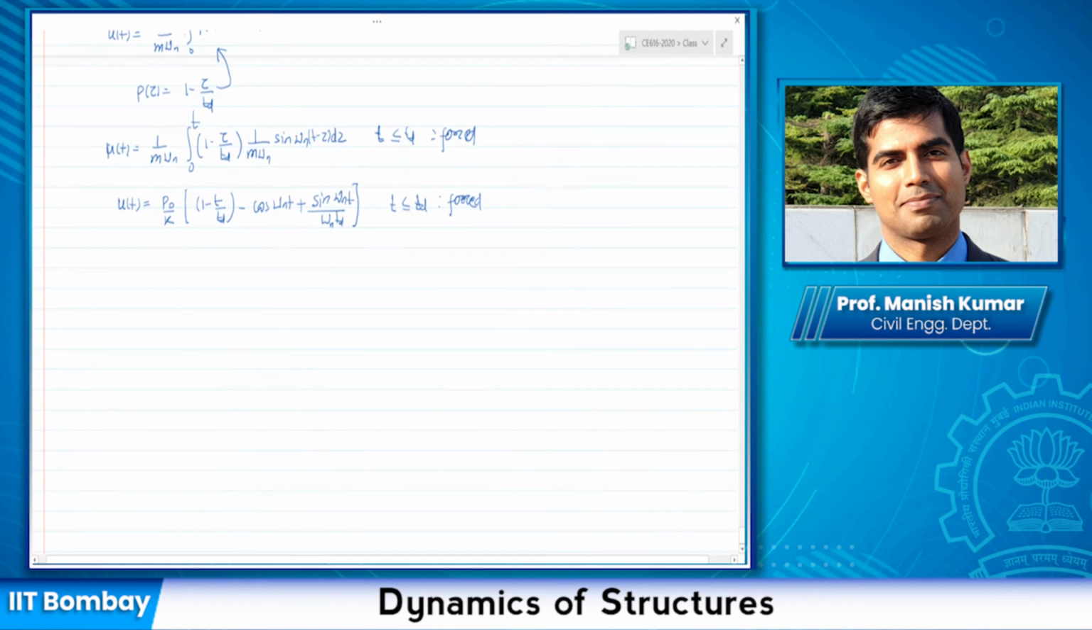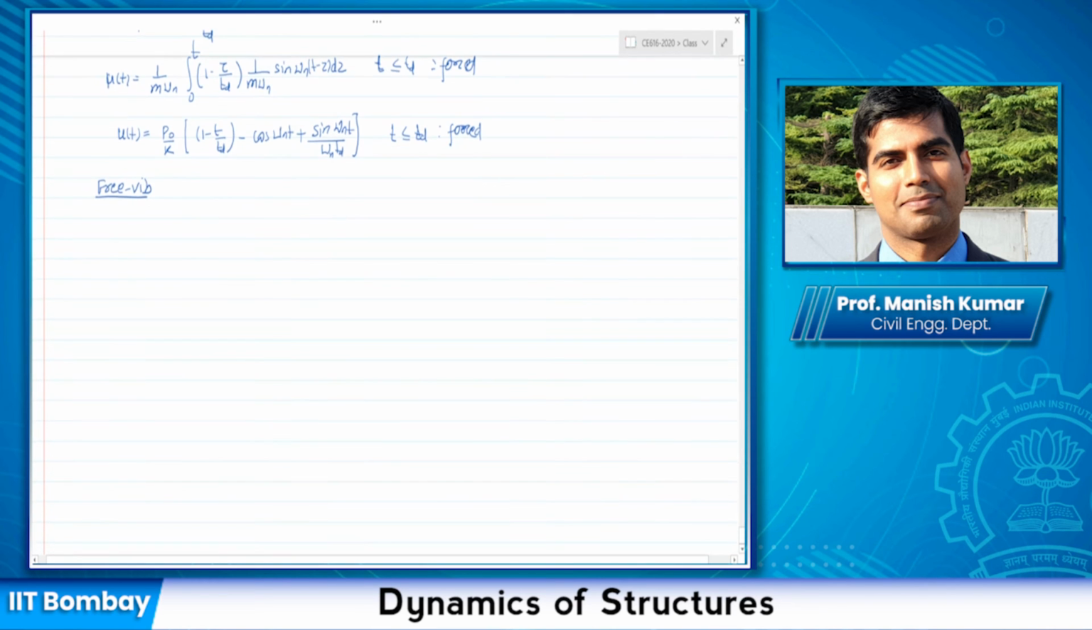Now, once we have this, during the free vibration phase, again, you can find out the response by using the same equation: u(t) equals u(TD) cos omega n (t minus TD) plus u dot (TD) by omega n sine omega n (t minus TD). So substitute the values of these parameters. I'm just going to write down the final expression for u(t).